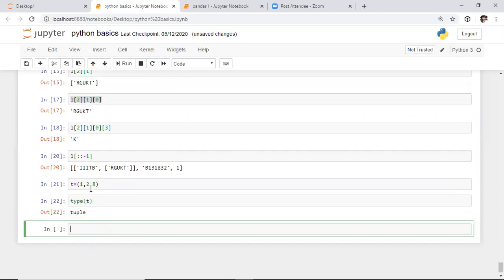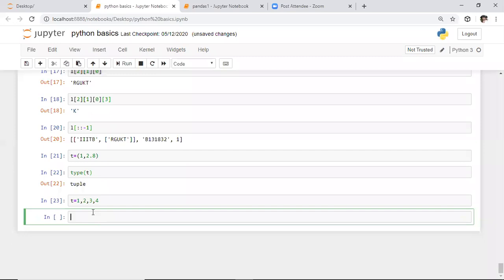Whenever you say type of t, it will return output like tuple only. And I'm defining one more tuple with the same thing. Here I'm separating each and every attribute with commas, and I'm running this portion and observing. So you might get the output like this, it will be considered a tuple.